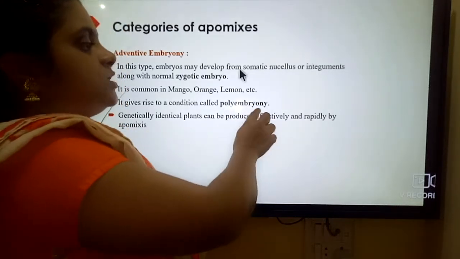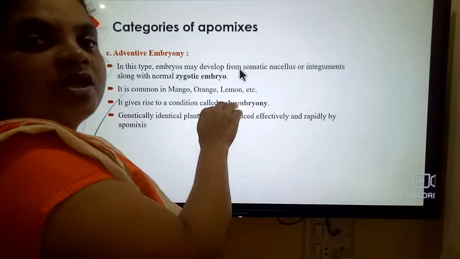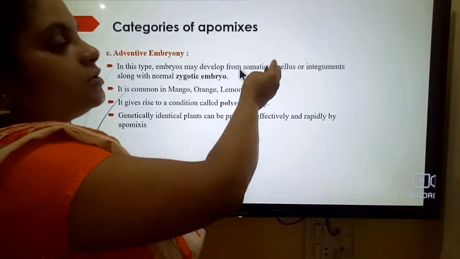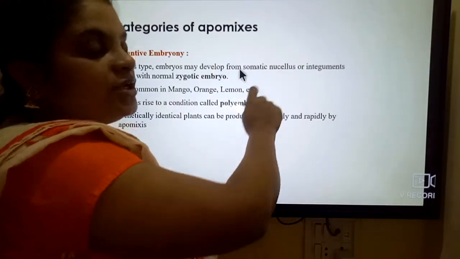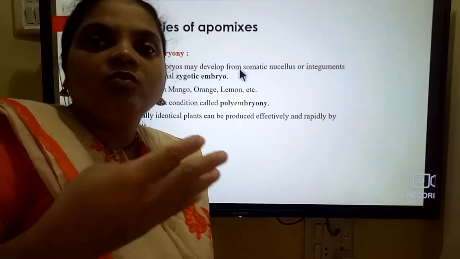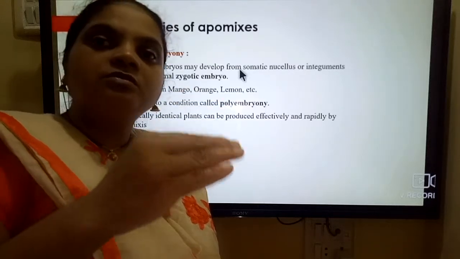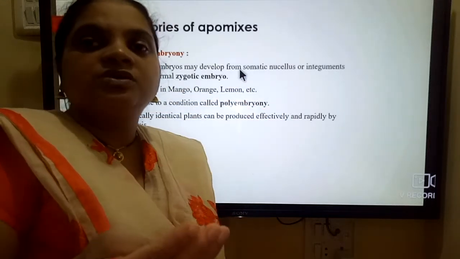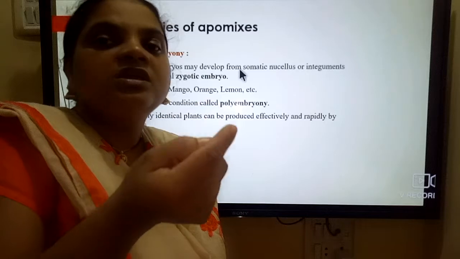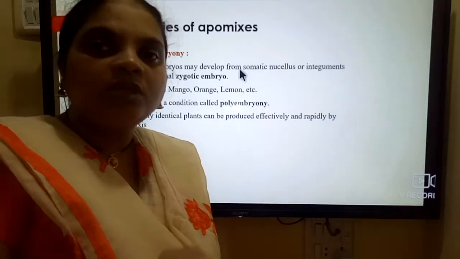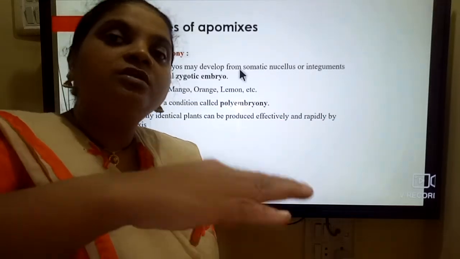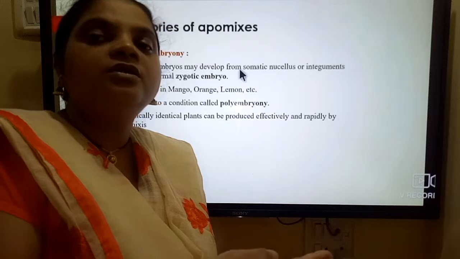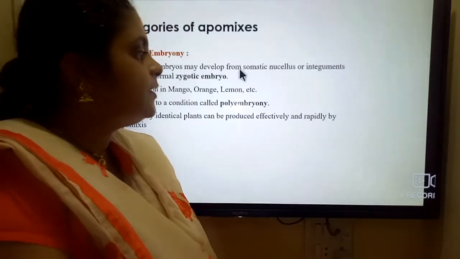So this polyembryonic condition is formed due to this type of process. The somatic nucleus consists of more than one cell. There is a mass of cells. Not only a single cell undergoes formation of the embryo, many cells can undergo formation of the embryo.